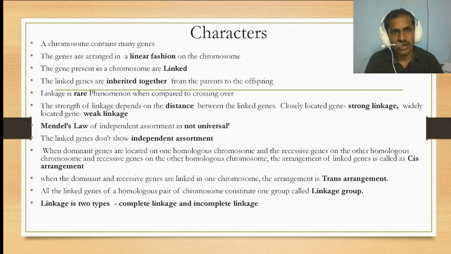Now, what are the characteristics of linkage? A chromosome contains many genes. The genes are arranged in a linear fashion on the chromosome. The genes present in the chromosome are linked. The linked genes are inherited from parent to offspring. Linkage is a rare phenomenon when compared to crossing over. The strength of linkage depends upon the distance between the linked genes.